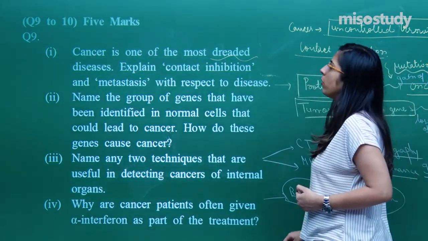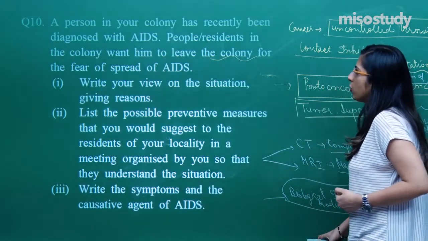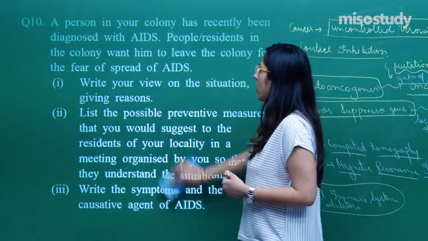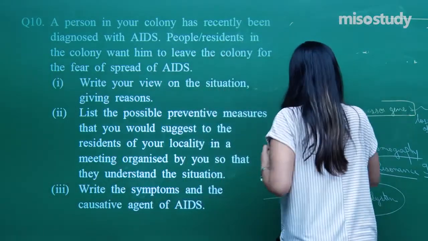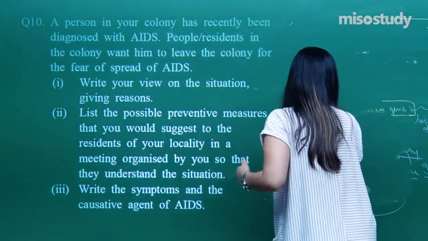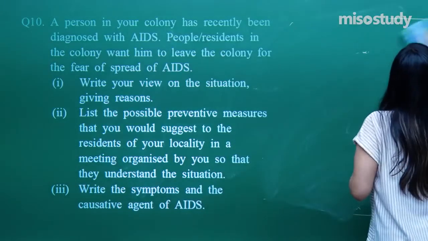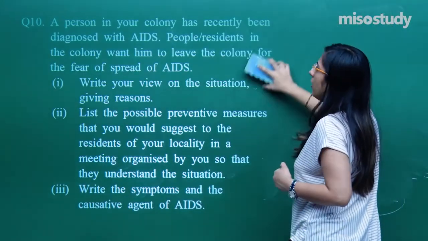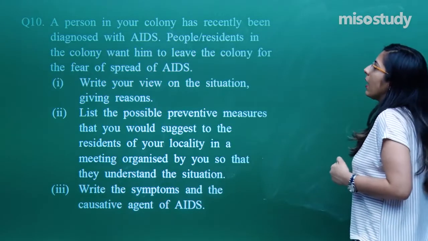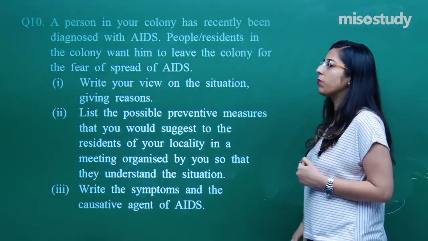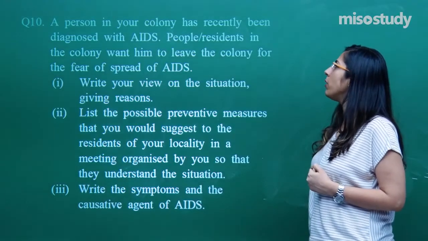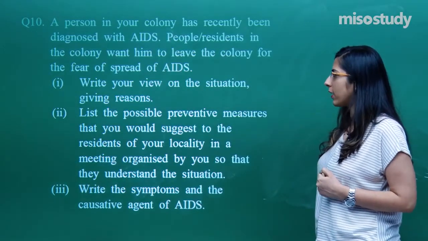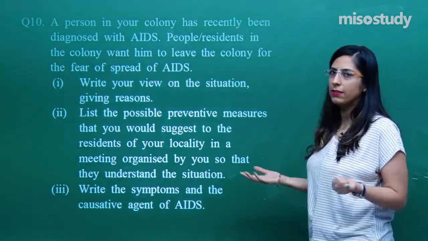Now, let's move on to the last question. The last question is a 5-mark question, a long answer question. A person in your colony has recently been diagnosed with AIDS. Residents in the colony want him to leave the colony for fear of the spread of AIDS. Write your view on the situation, giving reasons.